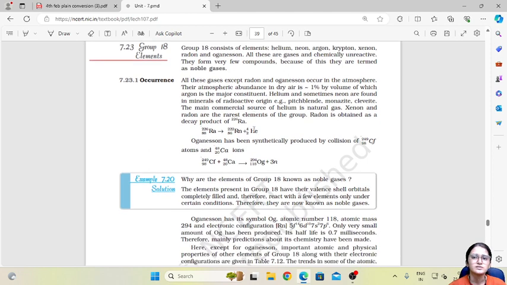Now occurrence: they occur in the atmosphere except radon and oganesson, and in dry air their abundance is around 1%, of which argon is the major constituent.